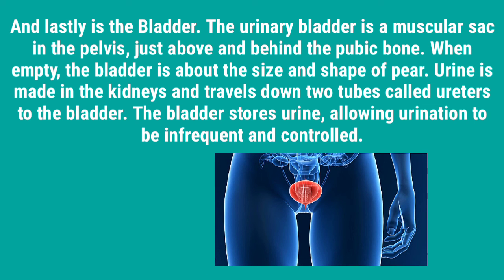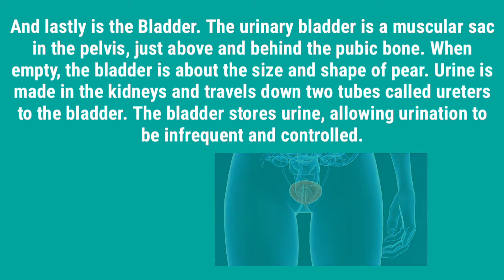And lastly is the bladder. The urinary bladder is a muscular sac in the pelvis, just above and behind the pelvic bone. When empty, the bladder is about the size and shape of a pear. Urine is made in the kidneys and travels down two tubes called ureters to the bladder. The bladder stores urine, allowing urination to be infrequent and controlled.